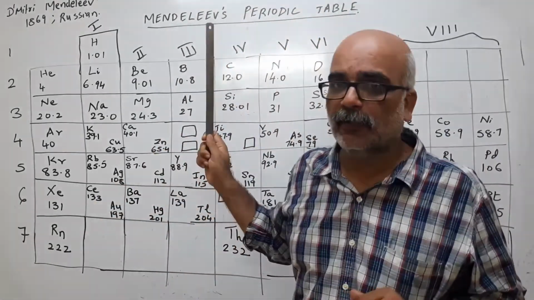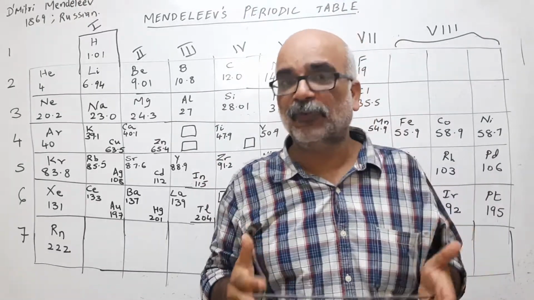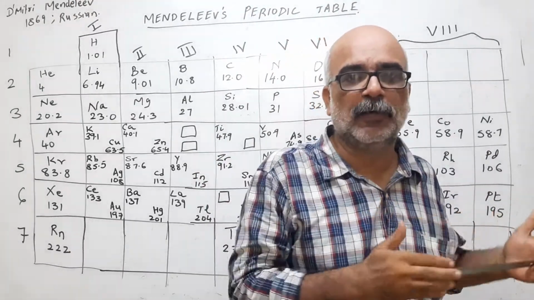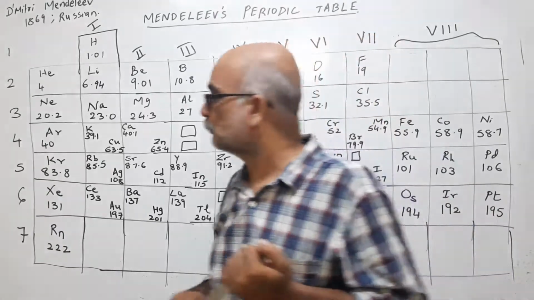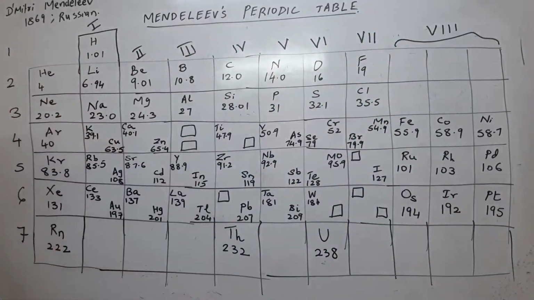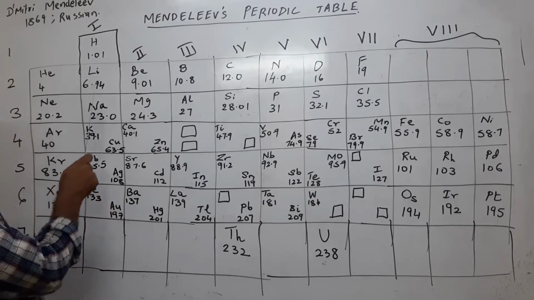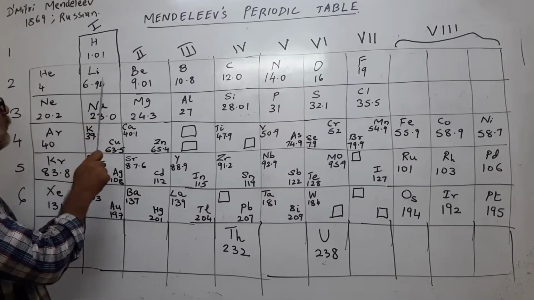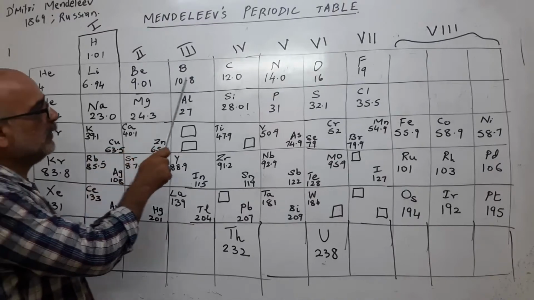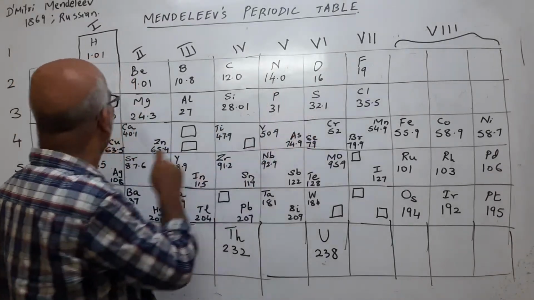Let us understand the main features of Mendeleev's periodic table. Point number 1. In Mendeleev's periodic table, the elements were arranged in the increasing order of their atomic mass. So, if you see here, hydrogen, then followed by lithium 6, beryllium 9, 10, 12, 14, 16, 19 and so on.